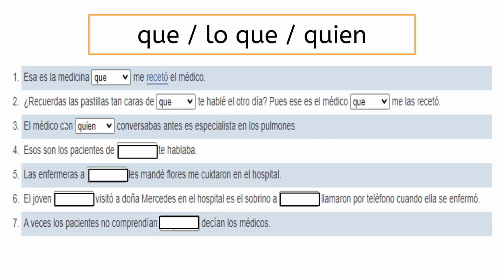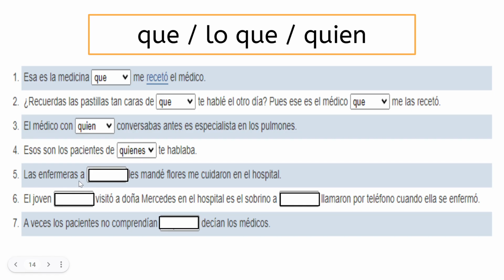The doctor with whom, referring back to the doctor who's a person, the doctor with whom you were speaking before is a specialist of the lungs. Esos son los pacientes de quienes te hablaba. Those are the patients of whom I spoke to you about. Quienes, referring to patients, people, plural.